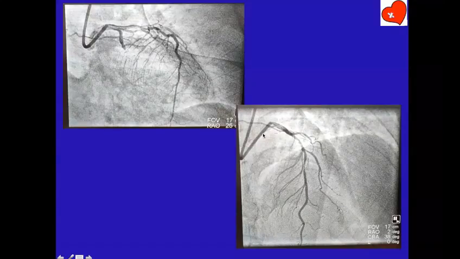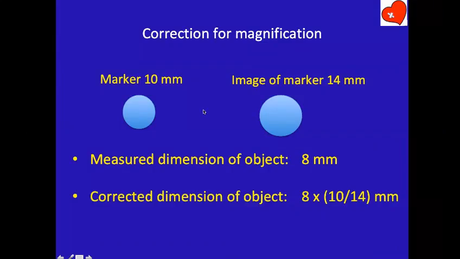But you can use any type of marker. A marker is an object whose size is known to you. It can be a tube like a catheter. It can be a square frame. I showed you one grid with a 1 centimeter square grid. It can be a coin. It can be any object of known diameter. You can put a pen, and if you know the diameter of the pen, you can use that, and it should be in the approximate location of the object.